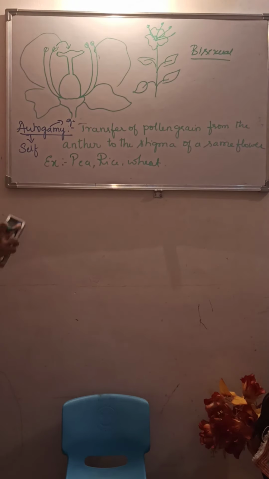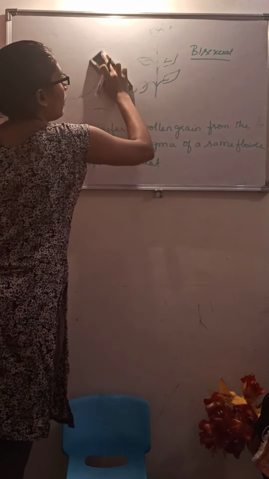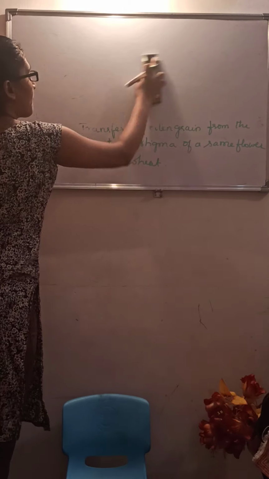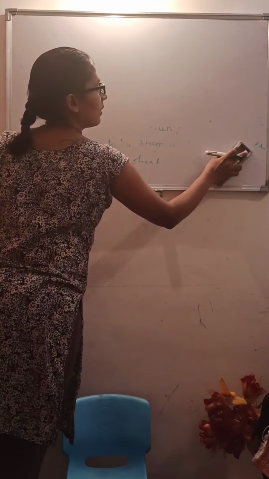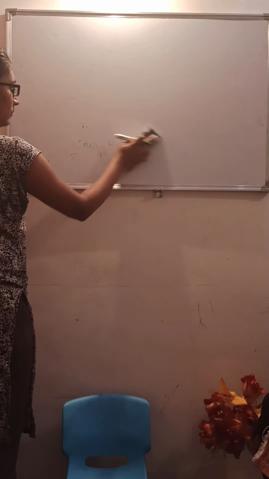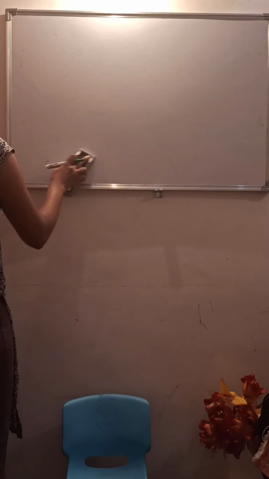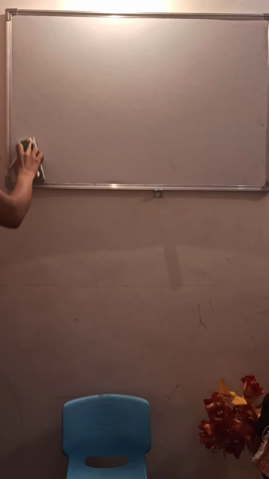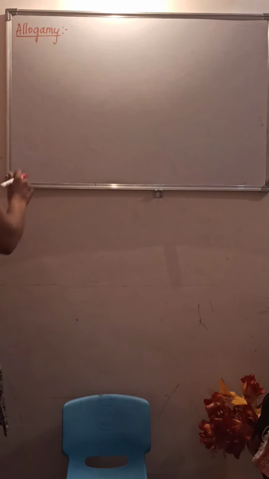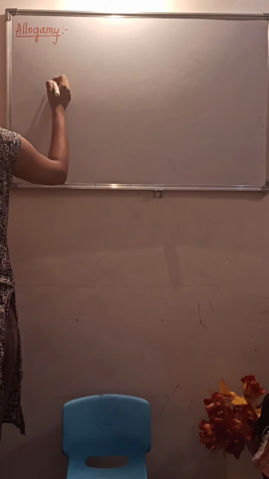Now we will discuss cross pollination, or allogamy. Allogamy can also be called cross pollination. Here, the transfer of pollen grain takes place. I will draw the diagram and we will write the definition afterwards.